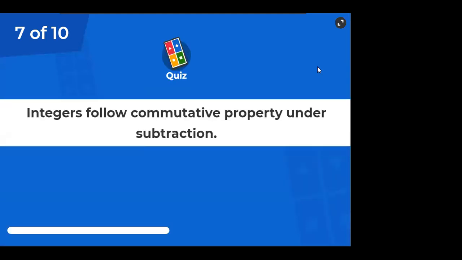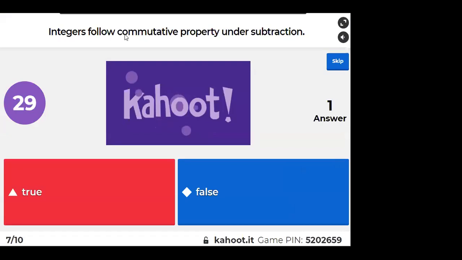Integers follow the commutative property under subtraction, right? I hope all of you remember from junior classes, it means A minus B is equal to B minus A. Tell me, is it true or false? Think about it. A minus B is equal to B minus A. That is the commutative property.